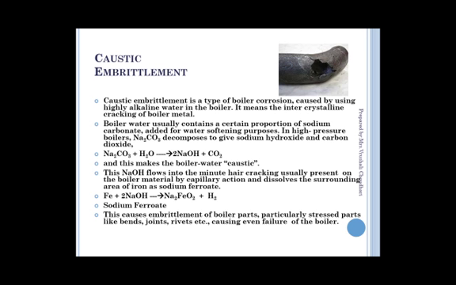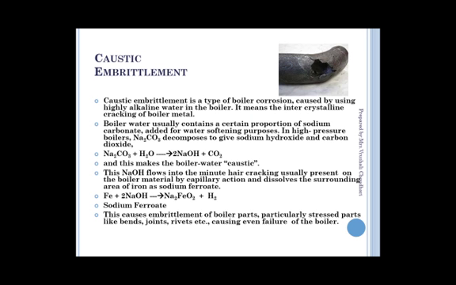What is the meaning of caustic embrittlement? Caustic means sodium. When water has a high percentage of sodium carbonate, due to high temperature it is converted to sodium hydroxide, which gets deposited on the metallic surface and causes corrosion. That is called caustic embrittlement. The corrosion which occurs due to the presence of sodium is called caustic embrittlement.